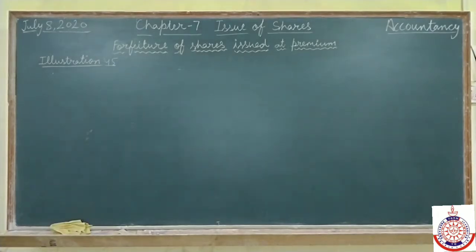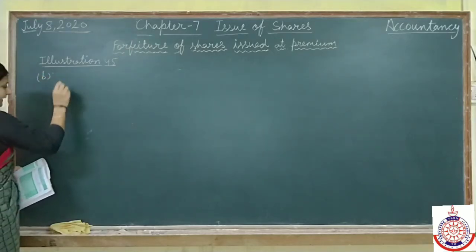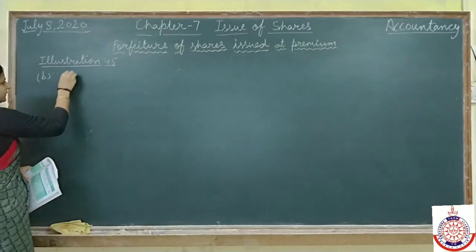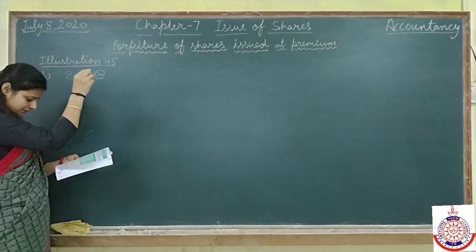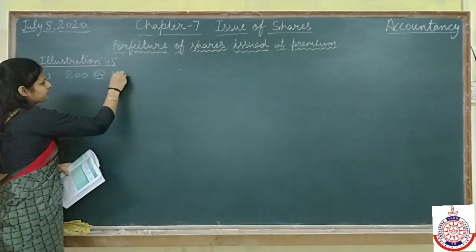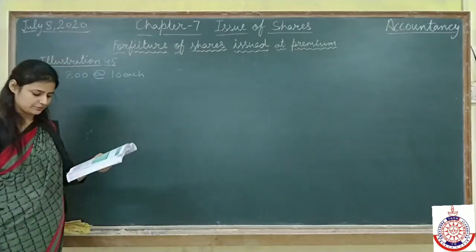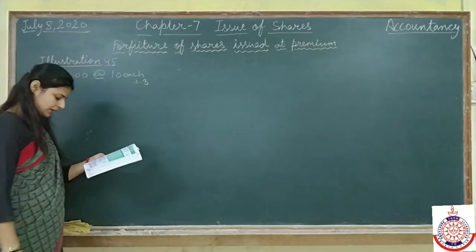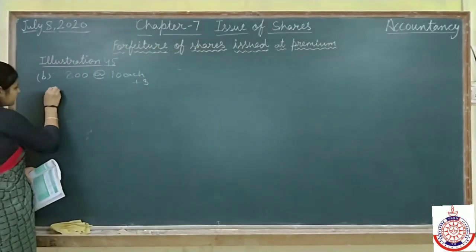Now come to the B part, in which D Limited forfeited 800 shares at the rate of 10 each, which were issued at 30% premium. 30% premium means a premium of rupees 3, for non-payment of allotment money, which was 5 rupees.